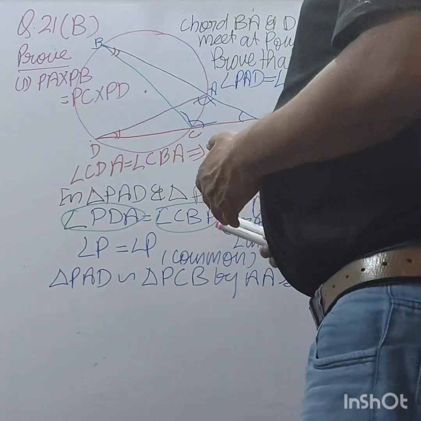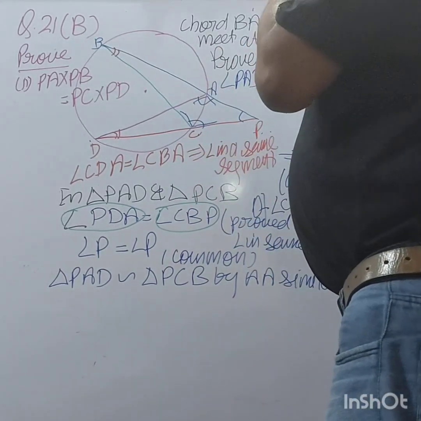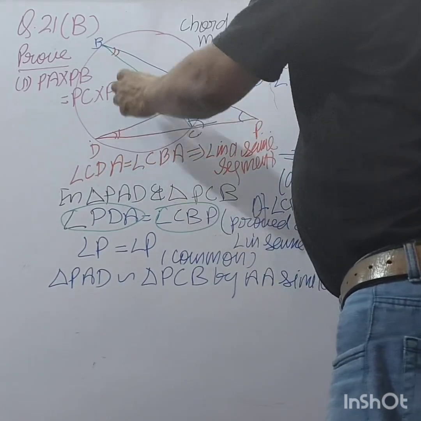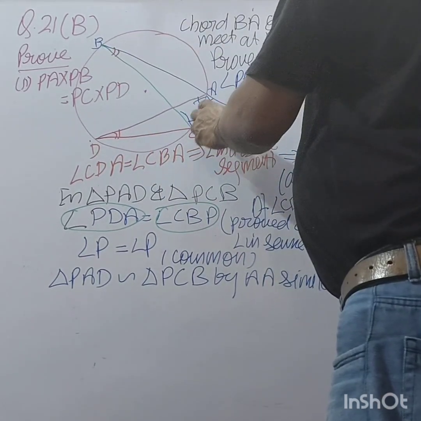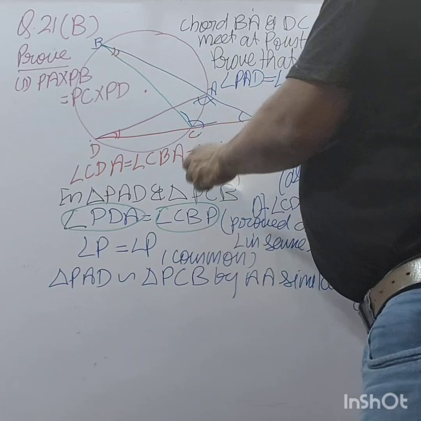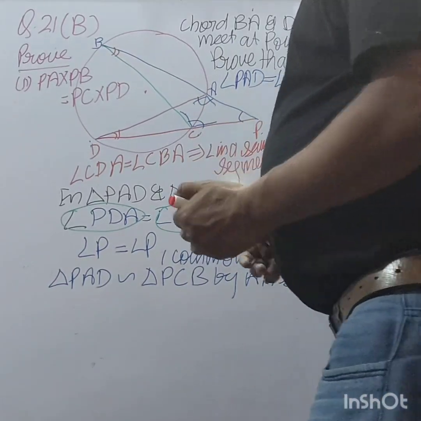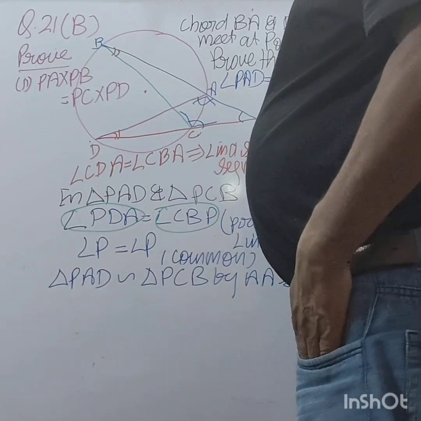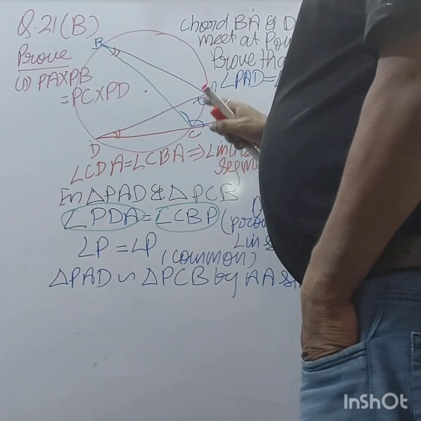So now you know that these two triangles are similar. Now what do you have to do? How do you get PA? This is PA.